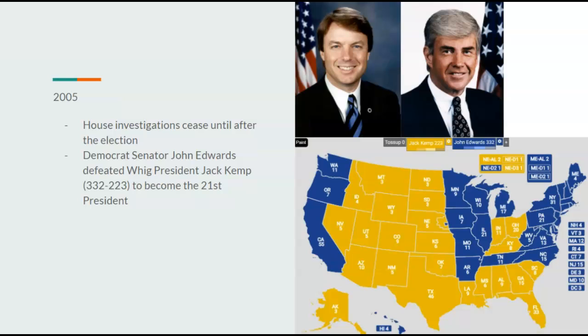As an influential senator, you can just imagine whoever says that we need to wait till the election, and good so, because Democrat Senator from North Carolina, John Edwards, would defeat Whig President Jack Kemp 332 to 223 to become the 21st president of the CSN. So there you go, John Edwards would become president.